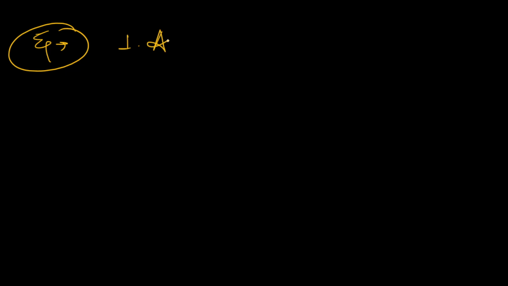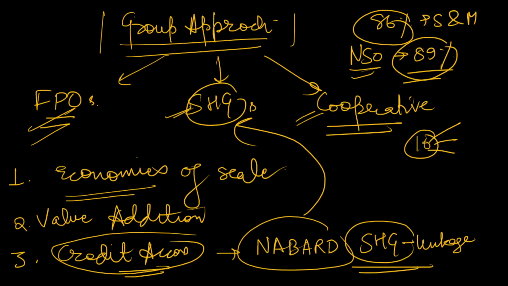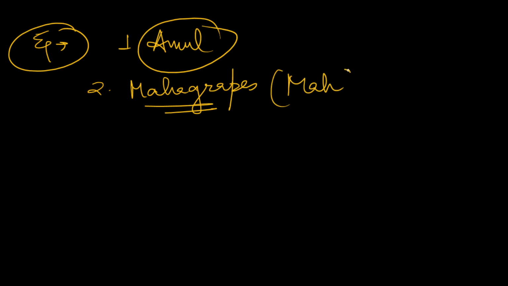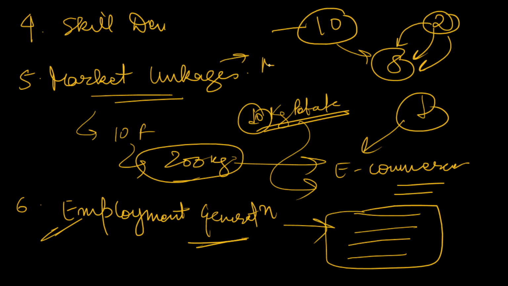Suppose first of all is Amul. Amul is one of the biggest cooperatives of India, we all know, and it has become a very common example. You can use it everywhere you want. You can use it here for economies of scale, for employment generation and other things. So you can simply mention the Amul cooperative. Now, the second one is Maha Grapes. This is a kind of FPO from Maharashtra, which is exporting grapes to foreign countries. They are collectively exporting grapes. So you can see how market linkages are increased. You can give the example of Maha Grapes here in market linkage. This is how you will use examples.